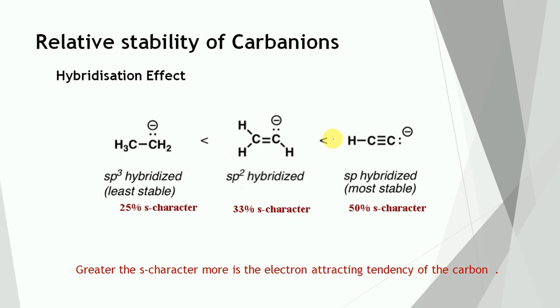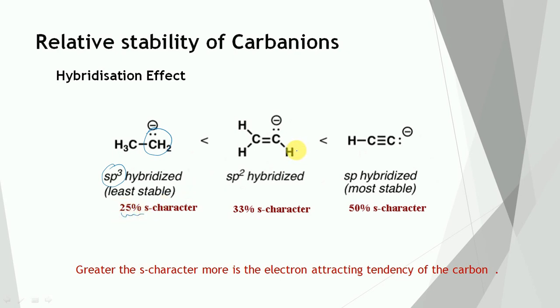Hybridization. The relative stability of carbanions can also be compared in terms of hybridization. So let us consider the following carbanions. In the case of the alkyl carbanion, the carbon carrying the negative charge is sp3 hybrid, and the S character is 25%.